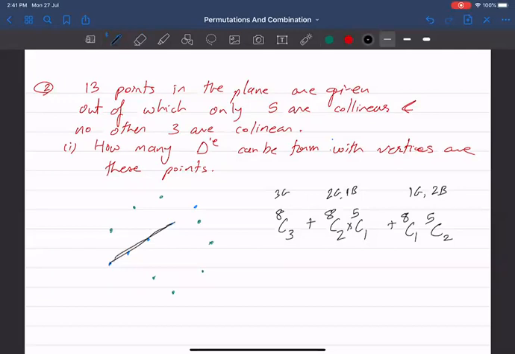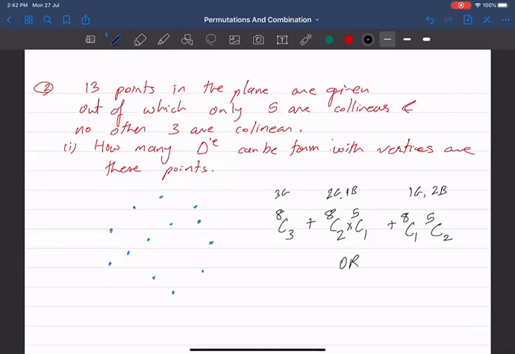No, sir. You won't be able to get a triangle at all in this case. Why? Because it is in the straight line. They're collinear. So if I select this point and this point, I will not get a triangle because they fall in the straight line. So that is my answer.